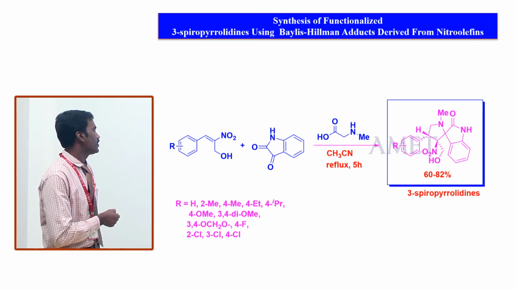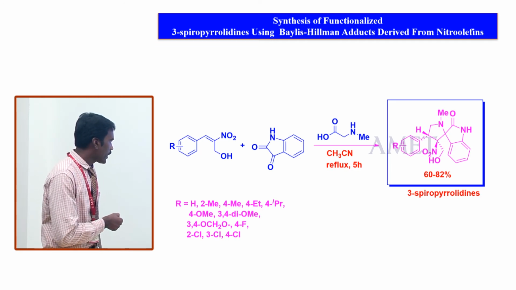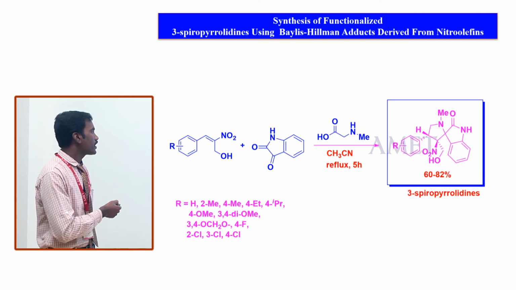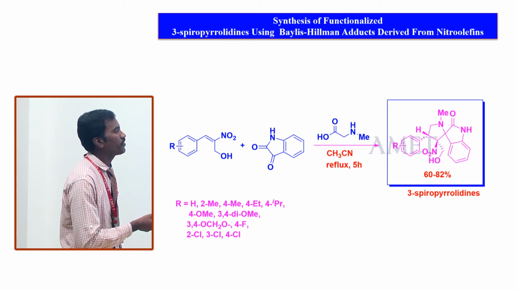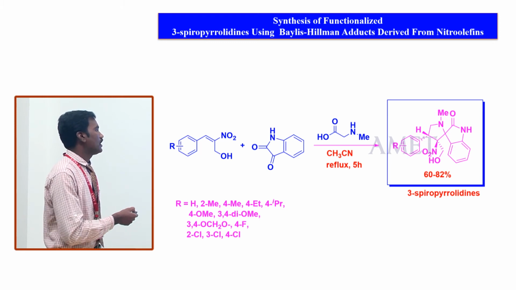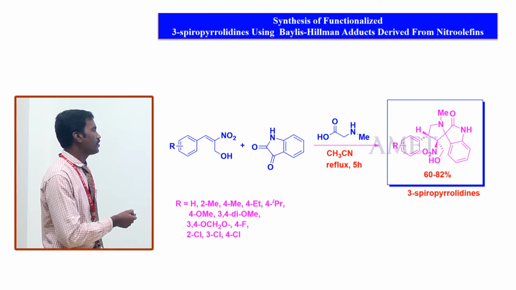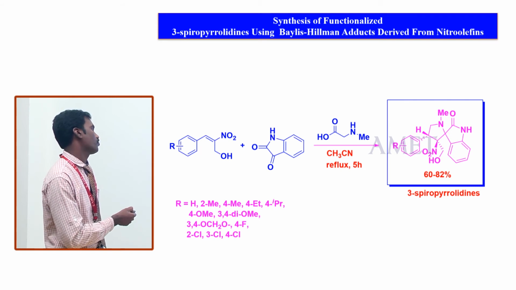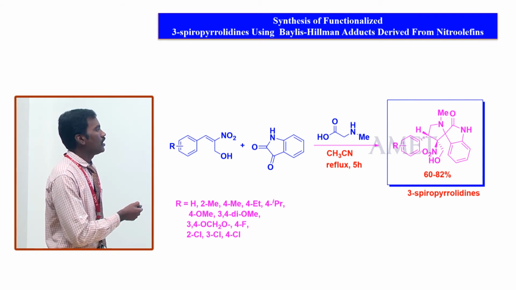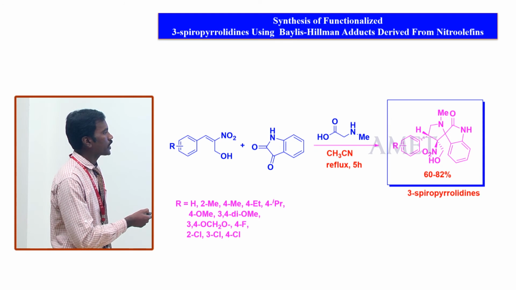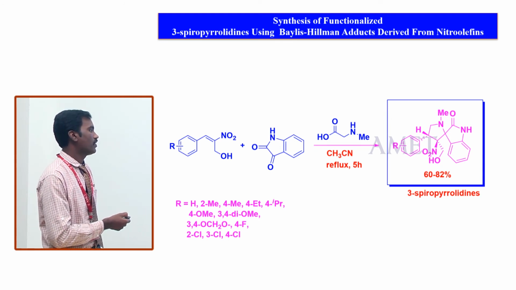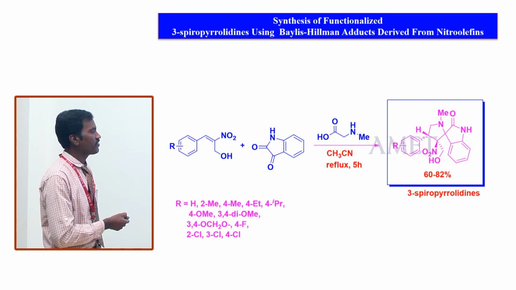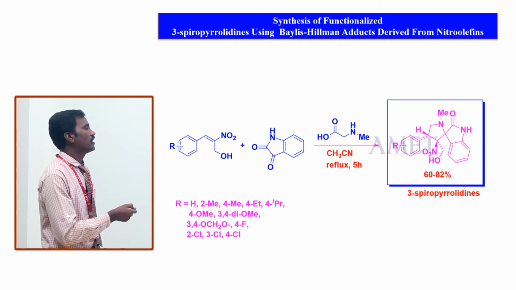Finally, it afforded the nitroalcohol. This nitroalcohol is treated as a starting material for the preparation of the spiropyrrolidine compound with an isatin molecule. This is an isatin molecule having 3 functional groups. In the presence of sarcosine, a simple amino acid, with acetonitrile as the solvent at reflux condition for 5 hours, you have afforded the product.